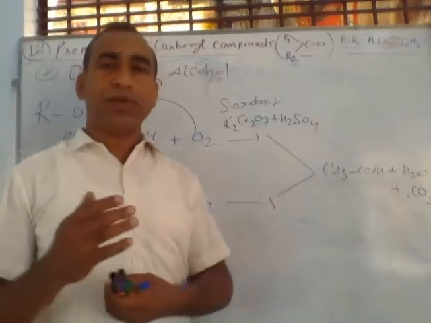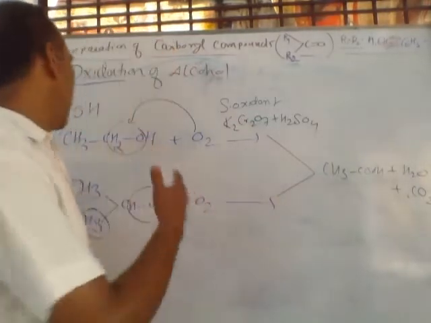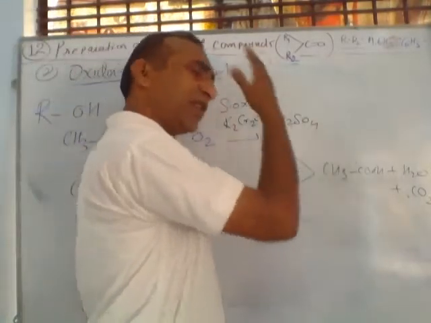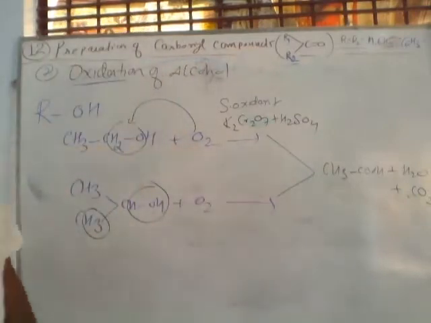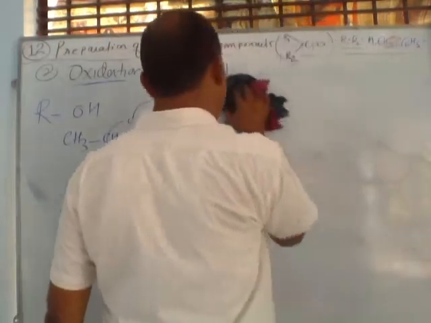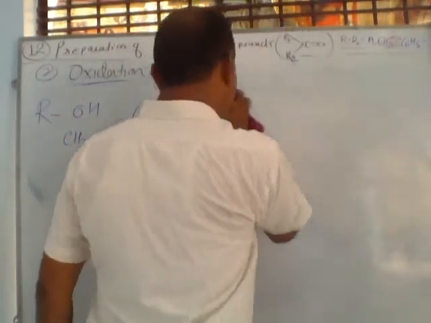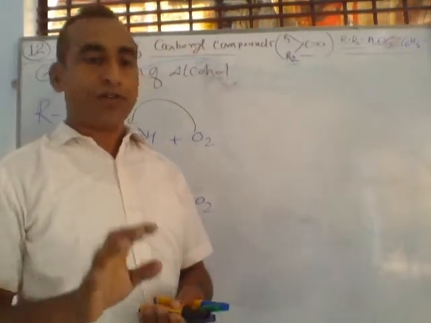Our aim is to prepare aldehyde and ketone. But if you are using a strong oxidant, then both primary and secondary alcohols are converted into carboxylic acid. So if we want to stop this reaction, otherwise we want to prepare only aldehyde and ketone, we should use a weak, otherwise mild, oxidant.